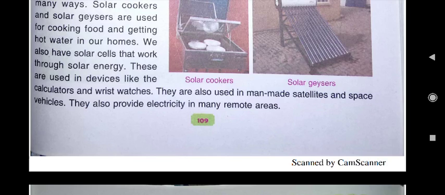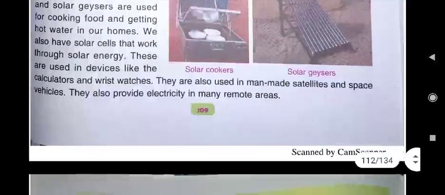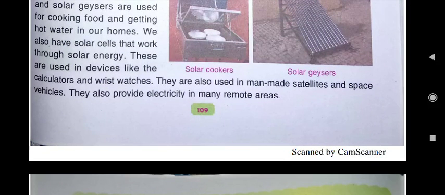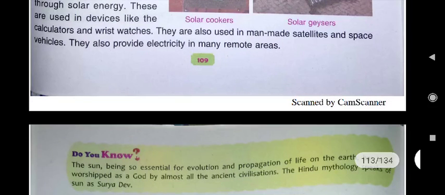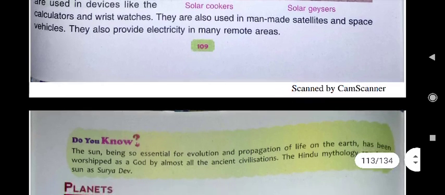We also have solar cells. Cells means, you must be knowing children, batteries that work through which energy? Solar energy. These are used in devices like calculators and wristwatches. They are also used in man-made satellites and space vehicles. They also provide electricity in many remote areas, the areas which are not so developed.